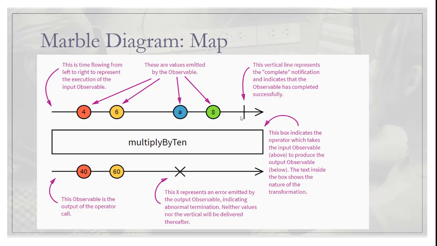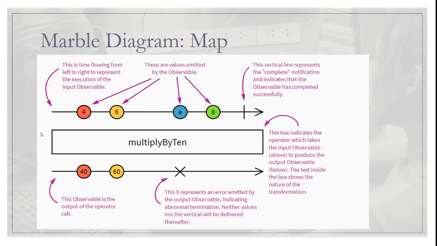Now there are three more elements of this marble diagram: these two lines and this rectangular box. The first line represents the input observable stream, whereas the last line represents the output observable stream. And between them, this box represents the operator, and the text written in this box represents the transformation applied on the emitted item from the input observable stream.